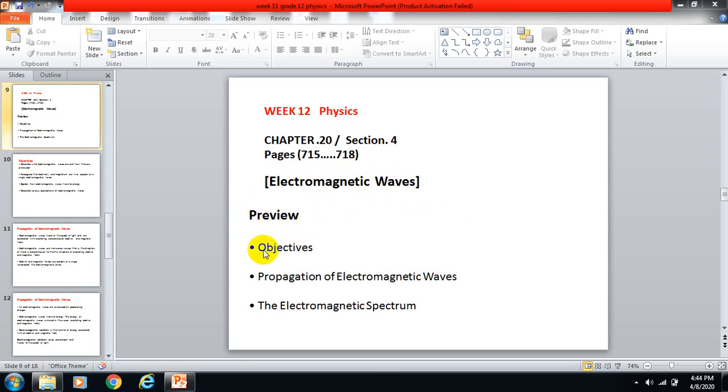the preview of this chapter or this section, you can say. First are the objectives as usual: propagation of electromagnetic waves and electromagnetic spectrums, in which we will study how different rays range as far as their frequencies are concerned. Either they will be short or long, or dangerous, or how useful they are for us. All those things we are going to study in this section. Electromagnetic spectrum in the preview section is the main area of concern for us.